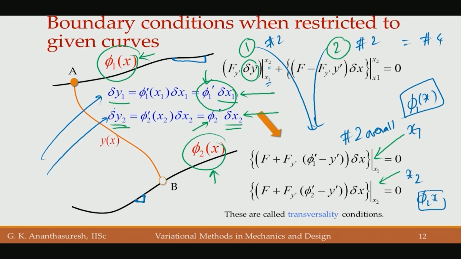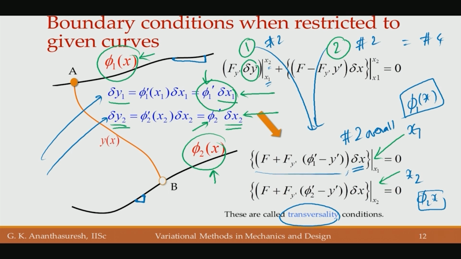And these are called transversality conditions. Why the name? We will examine that. But the conditions look like that. When the end is fixed, then delta x is 0, then this must be 0, and this need not be 0.